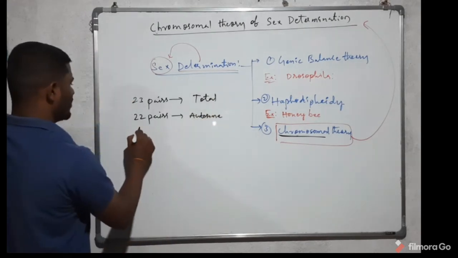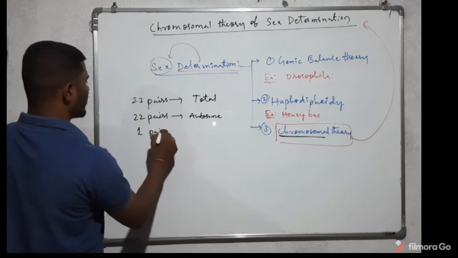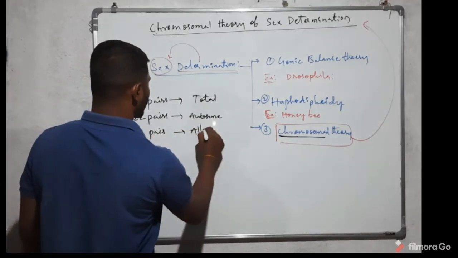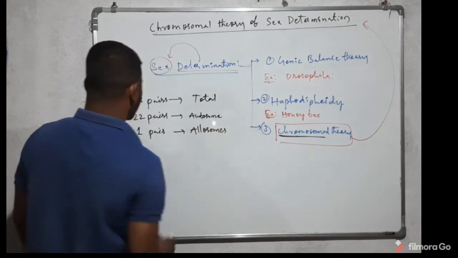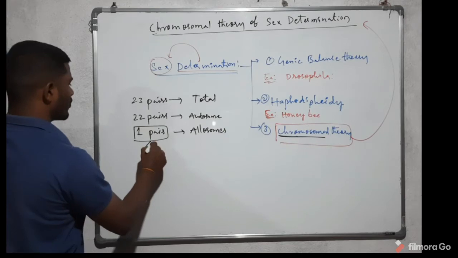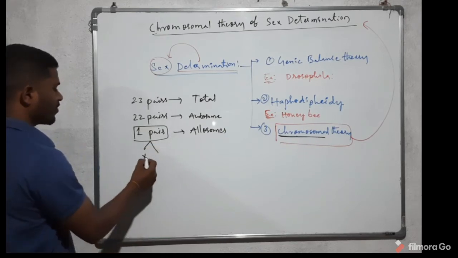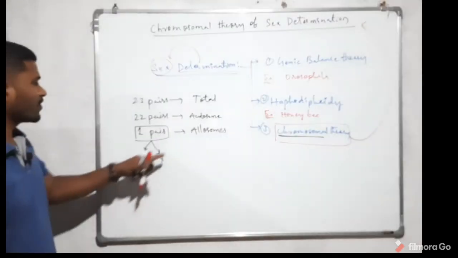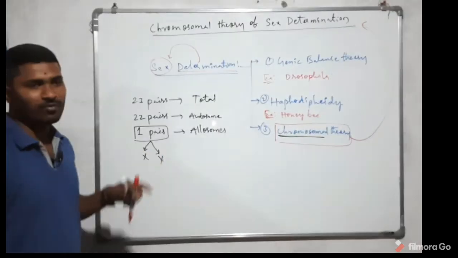The remaining one pair of chromosomes are allosomes. In this one pair, one is the X chromosome and the second is the Y chromosome. The examples of allosomes are the X and Y chromosomes.